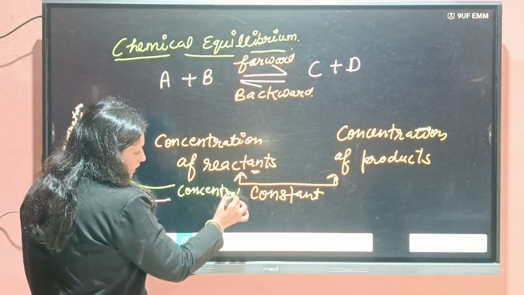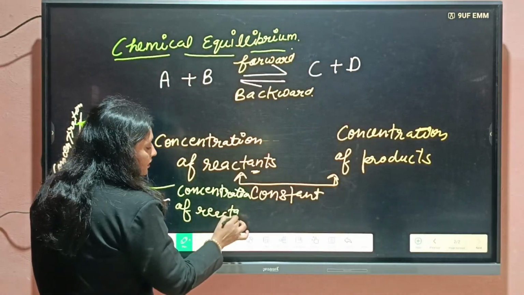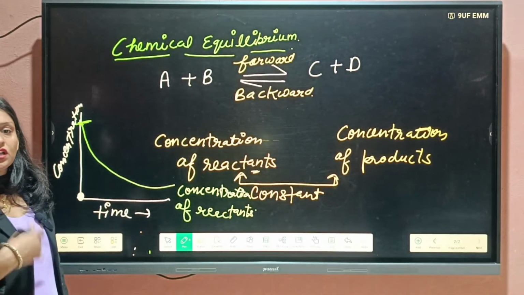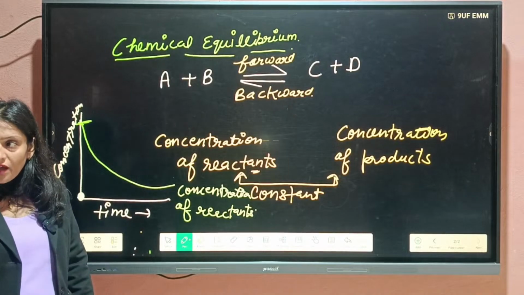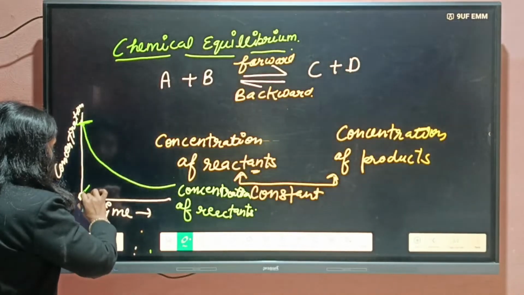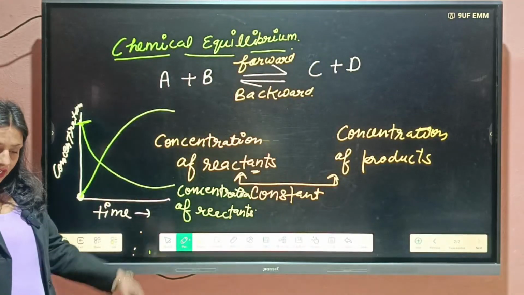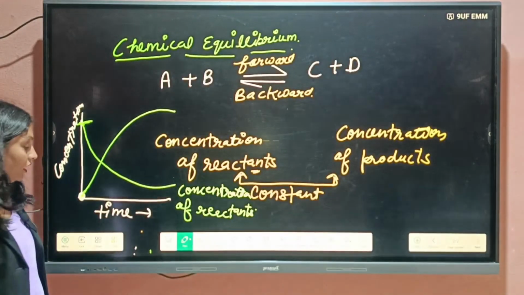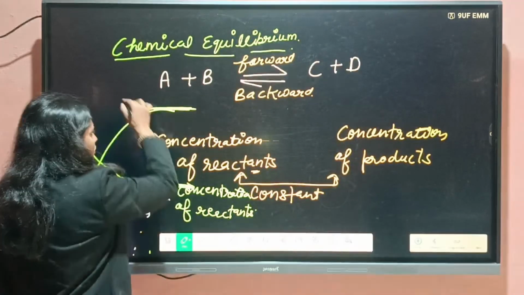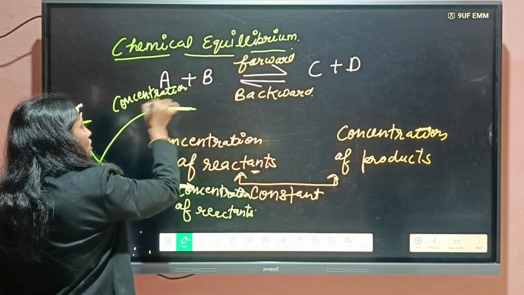Decreases. Starting में केवल आपके पास milk था, but धीरे धीरे milk की concentration decrease हुई, because वो curd में convert करना start कर दिया। तो curd यानि product की concentration धीरे धीरे time के according increase होगी। ठीक है। एक time पर ये जो product की concentration है और concentration of reactant है, ये दोनों constant हो जाएंगी।